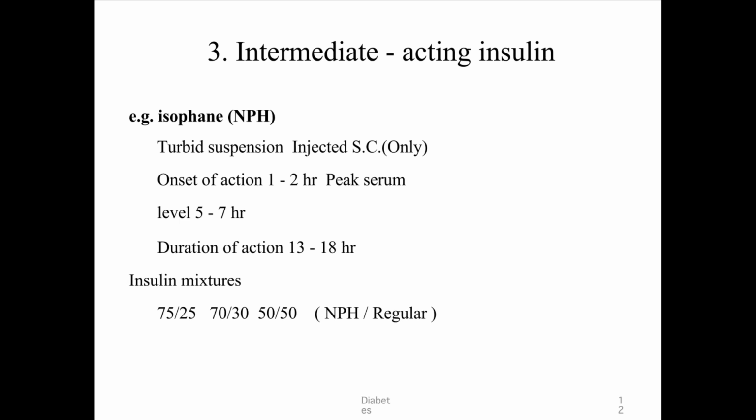How do you mix? They are mixtures. That is a combination of NPH and regular insulin. Okay, so 75 to 25, that is 75% and 25%. 70-30, okay, 50-50. What we use regularly is 70-30, that is 70% of NPH and 30% of your regular. This 30% of regular will take care of your postprandial glucose. That NPH, whatever is given, 70% will take care of your fasting glucose.